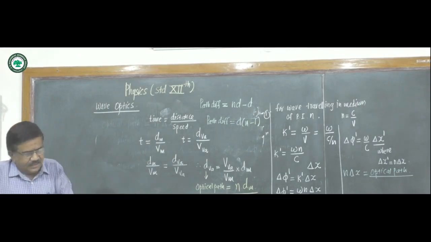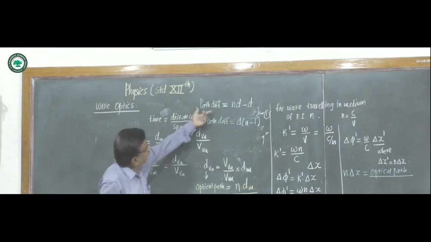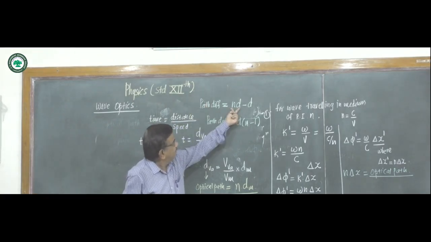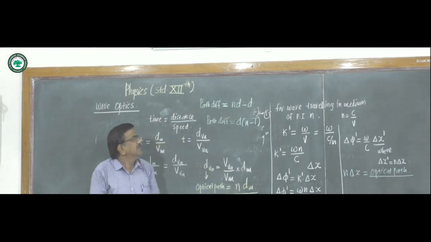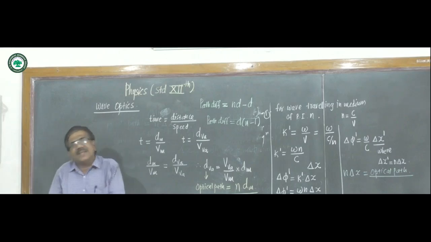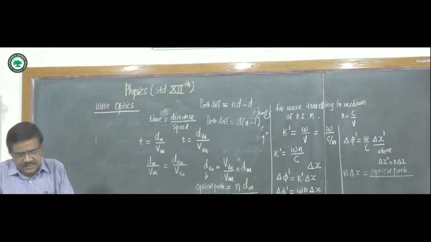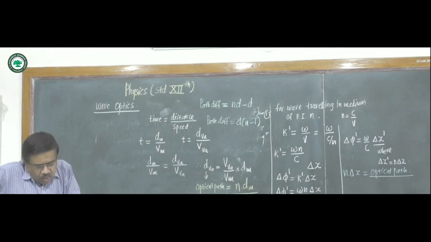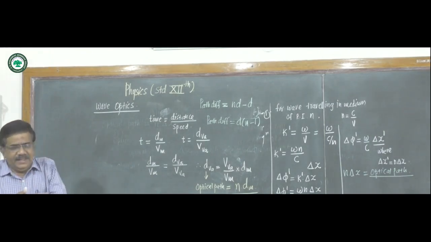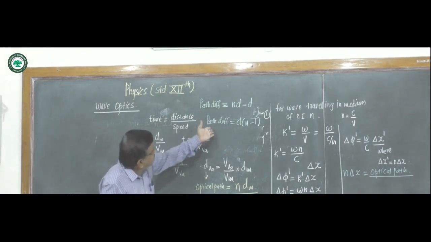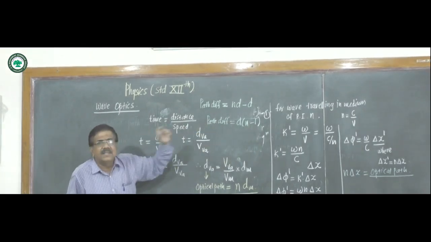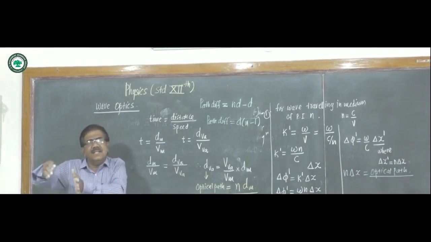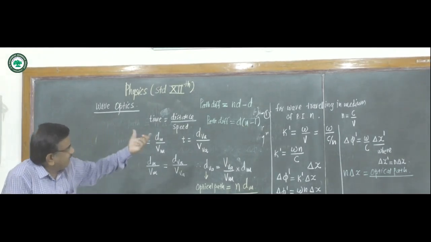Nd is the optical path. So it introduces a path difference d(n minus 1) over a ray traveling equal distance in vacuum.